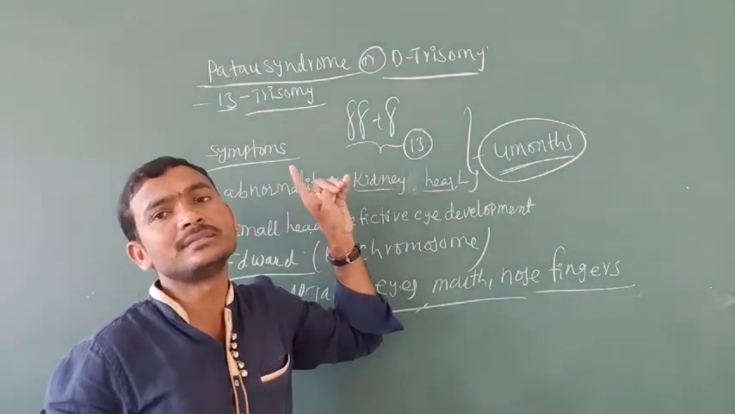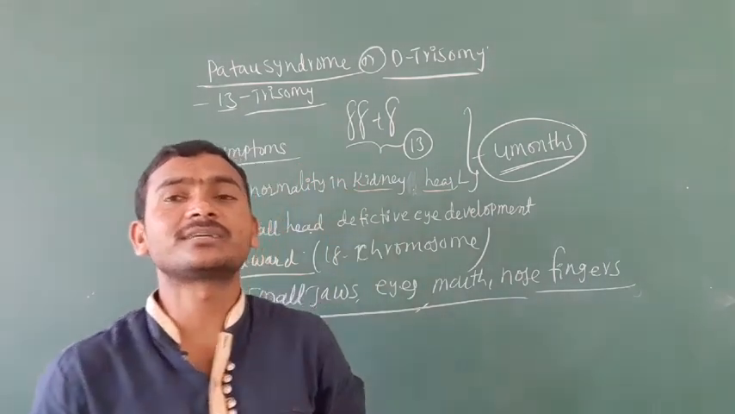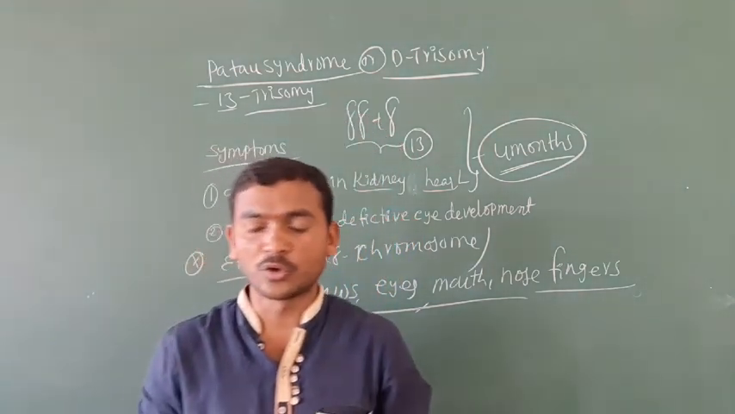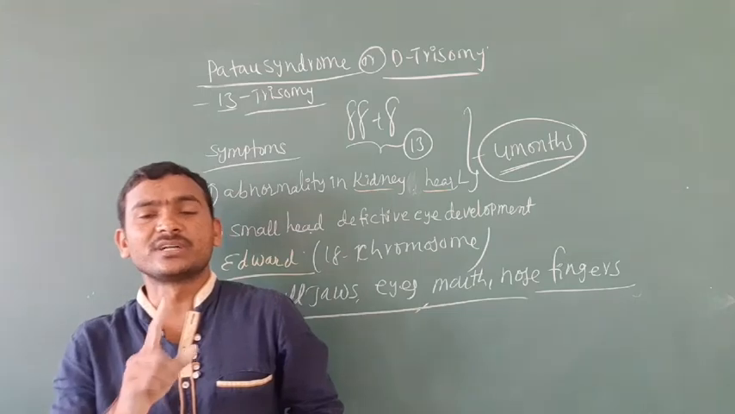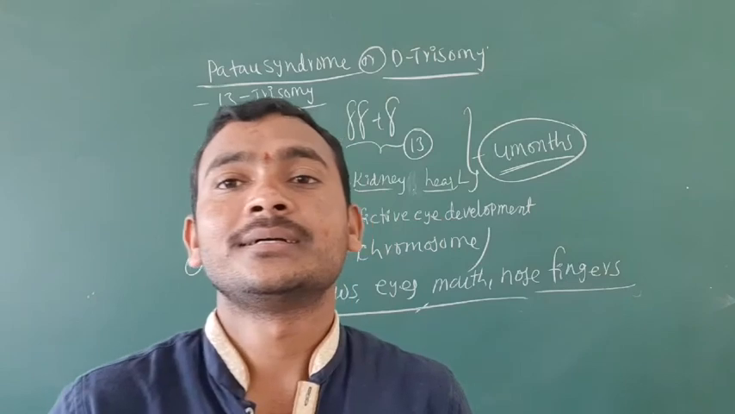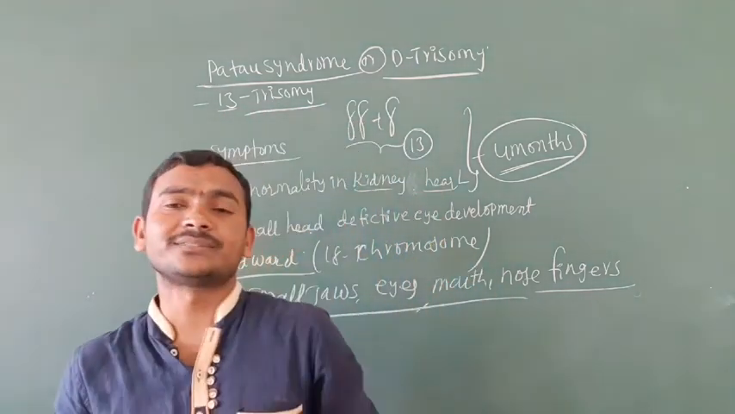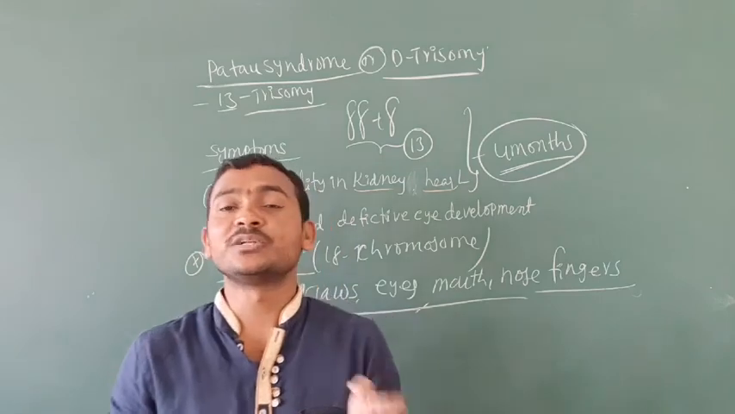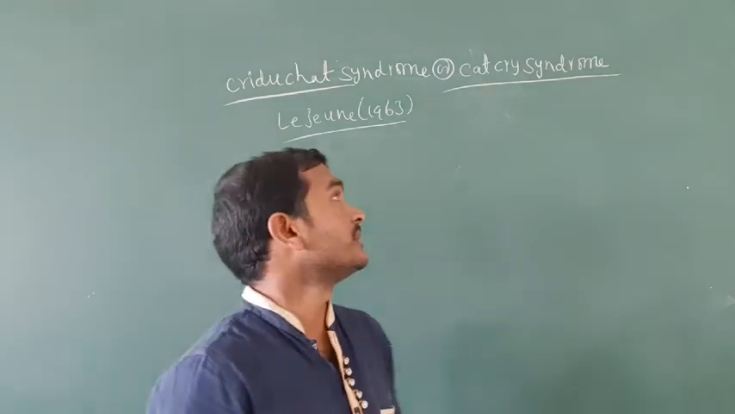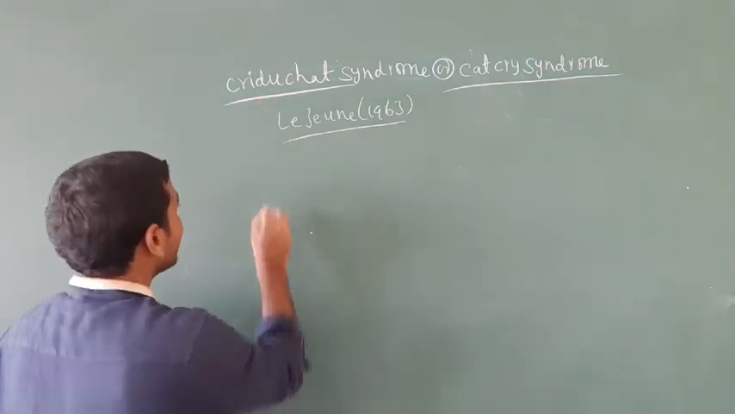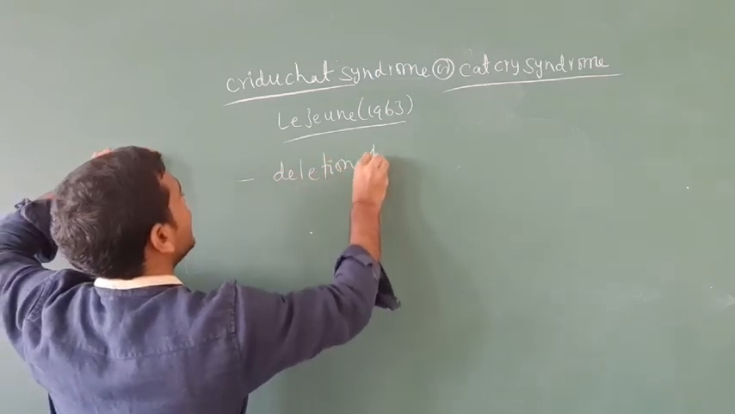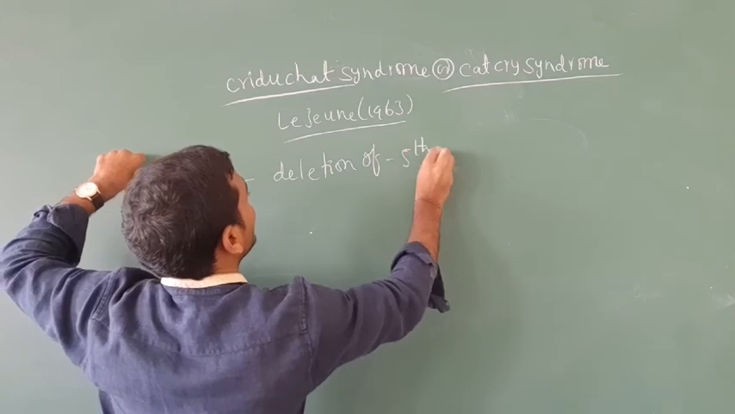This is about the autosomal disorders. Again, among autosomal disorders, Cri-du-chat syndrome is there. Those who suffer with Cri-du-chat syndrome have a voice like a cat. That's why it is also called cat cry syndrome. This syndrome happens due to the deletion of the fifth chromosome.